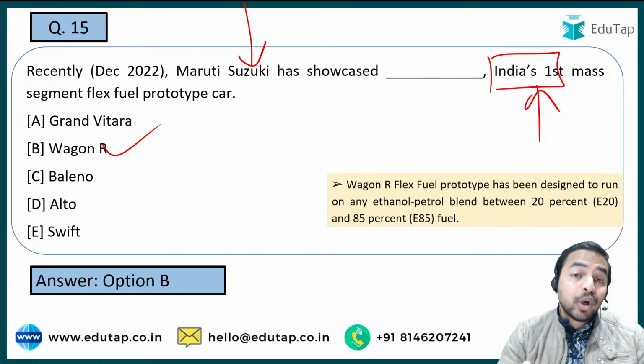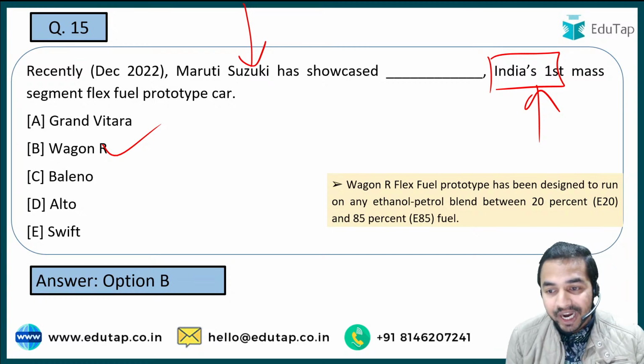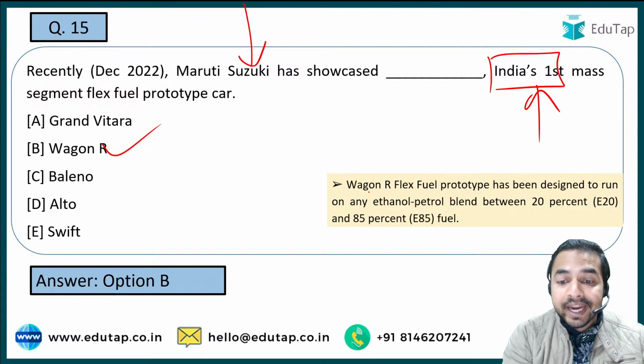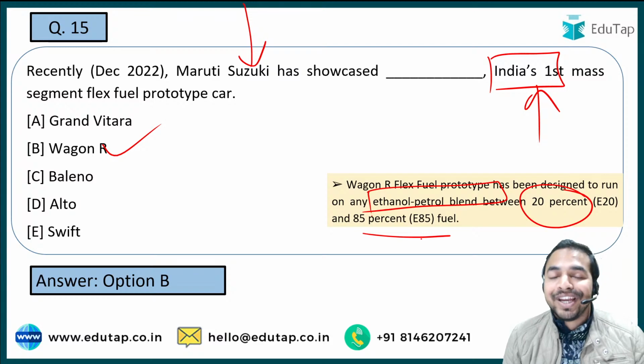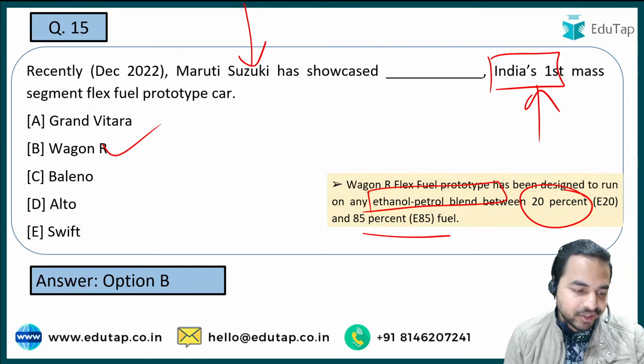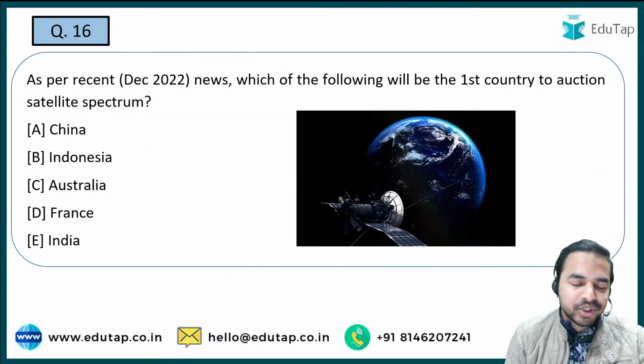And here you can see the speciality of this particular vehicle, that it has been designed to run on any ethanol petrol blend between 20% E20 and 85% E85 fuel. So that is the right answer to this question. I hope this is clear, guys. Let's move on to the next question.